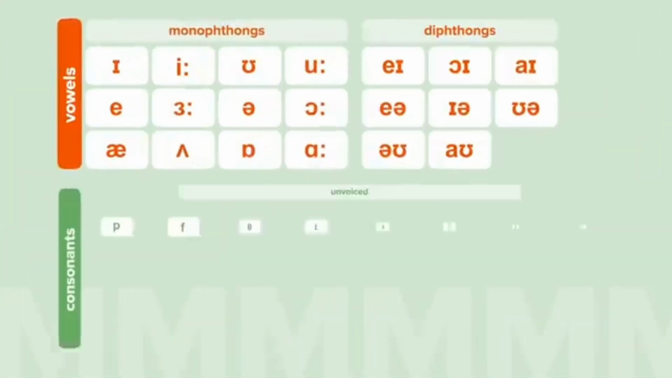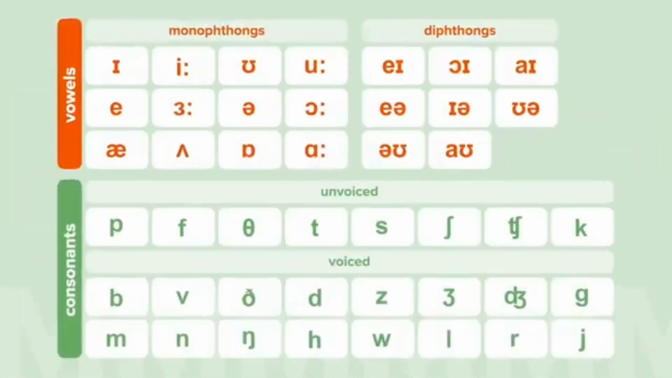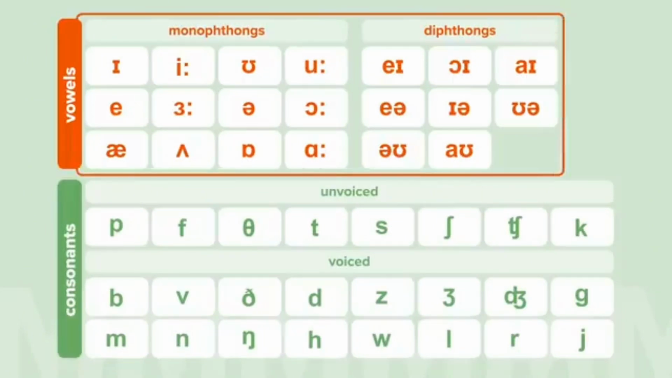We use this symbol to represent the sound because it can be written with different English letters in English words, like show, relation, passion, and chef. Notice how the IPA is divided into different sections. The top half shows all of the English vowel sounds.